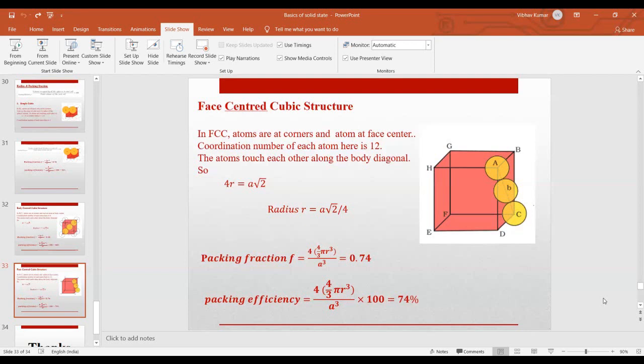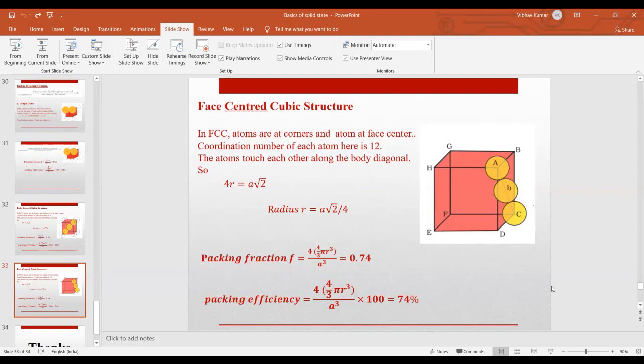Everything is clear, guys? Ma'am, I have a doubt. Yeah, sure. Ma'am, in face center cubic, I need to know the coordination number of each atom is 12. So how can I get this 12, ma'am? Okay. Yeah, we are talking about the nearest neighbor.